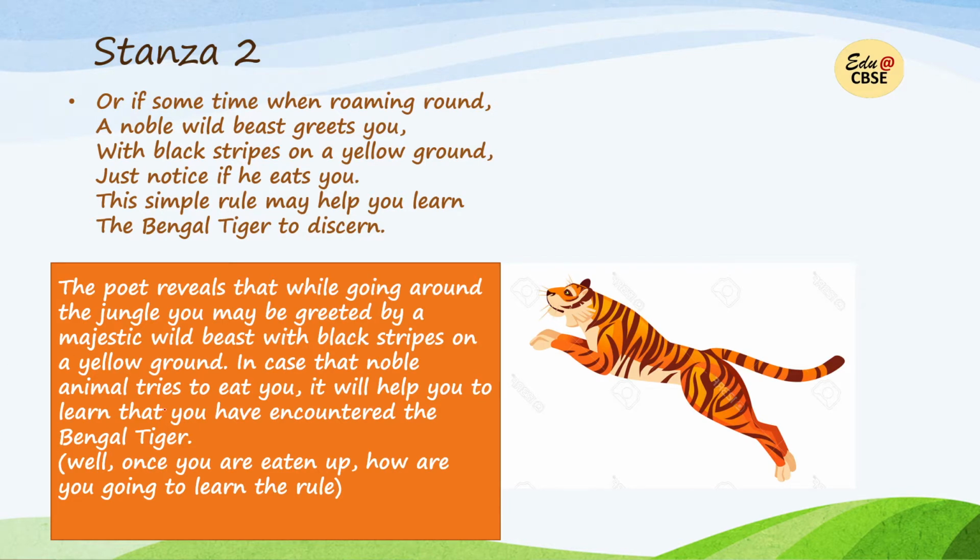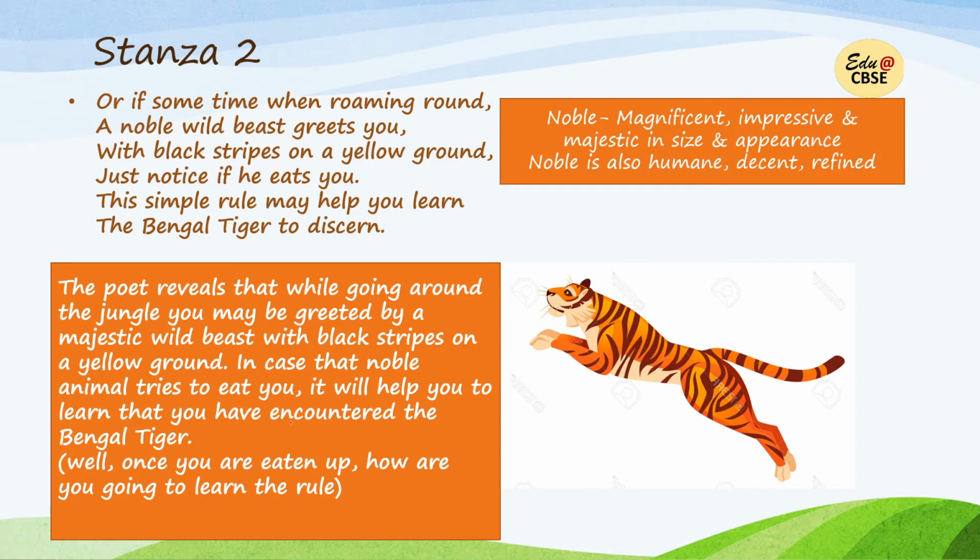Now, once the animal is already eating you, what is the fun of understanding that you have encountered a Bengal tiger? As such, you will be eaten up by the animal. So, well, once you are eaten up, how are you going to learn the rule? So, again, an amusing way to describe a tiger. So, the poet says that in case the animal tries to eat you, it will help you to learn that you have encountered the Bengal tiger.